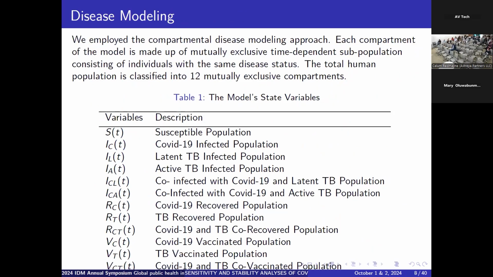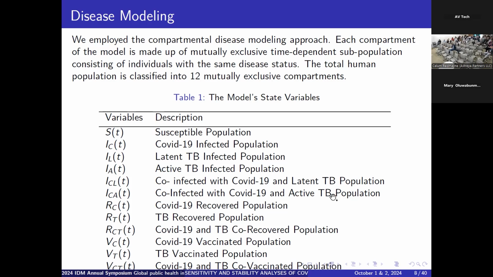Now, the development of the model. The mathematical model we developed is a compartmental disease model, and it has 12 compartments. That is the susceptible compartment, the COVID-19 infected, then the latent TB. Like I said earlier, actually 1/3 of the world's population is infected with latent tuberculosis. But at this latent state, you rarely show symptoms of the infection, so you rarely get diagnosed. So this IL covers the latent TB infected population, then the active TB infected, then we have the co-infected with COVID-19 and latent TB.